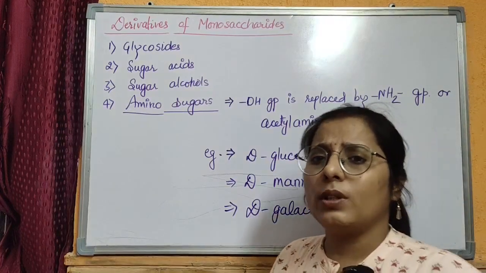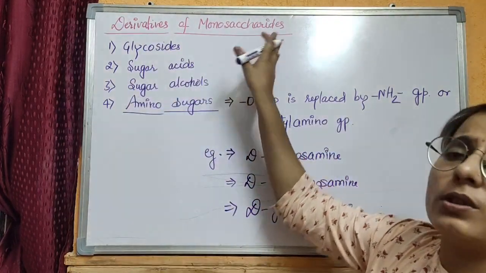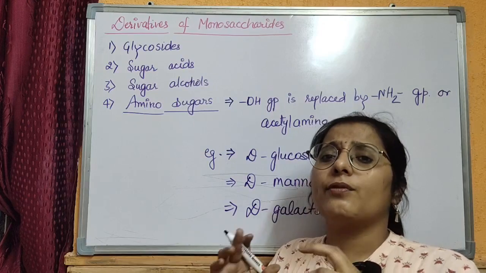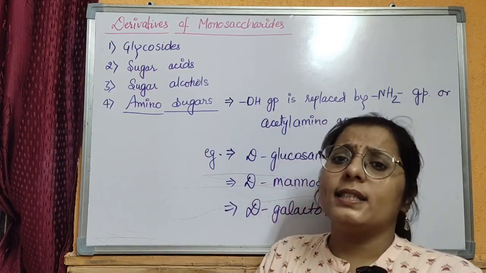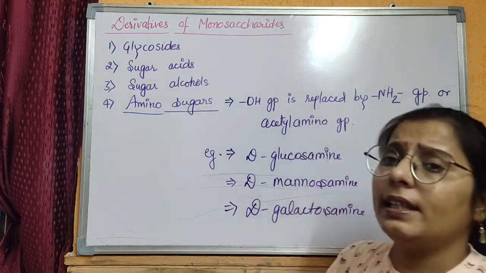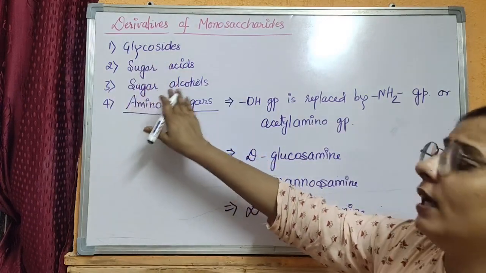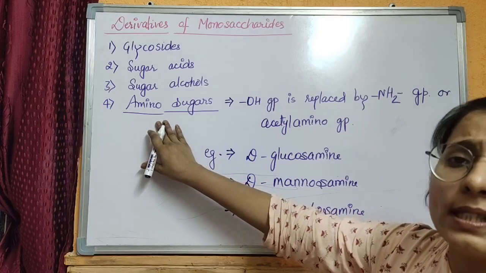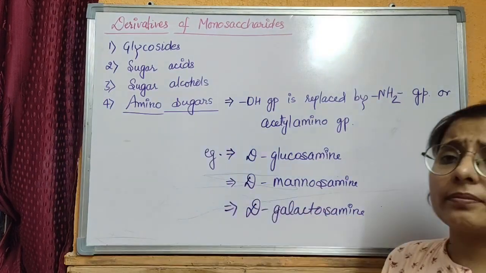Now coming to the derivatives of monosaccharides. The derivatives of monosaccharides are the molecules formed where one of the groups of the monosaccharide is replaced with other groups and they form specific structures. It includes glycosides, sugar acids, sugar alcohols and amino sugars. The best example to study here is amino sugar.